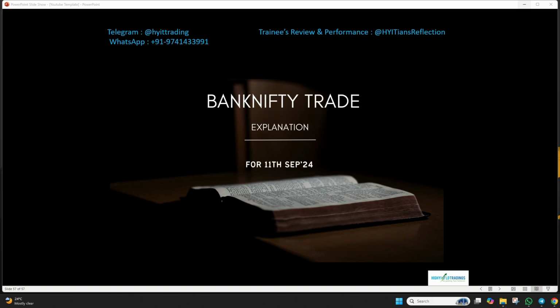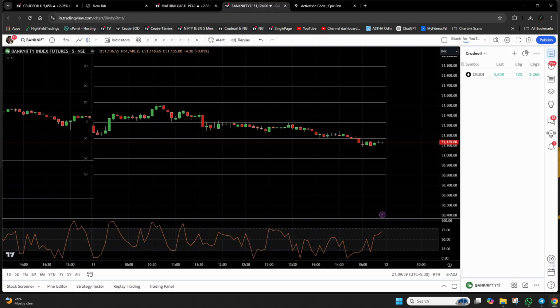So, having said that, I hope every one of you is doing great in your respective spaces. Today we will cover the Bank Nifty call that I gave in the morning hours in my premium Telegram channel, and of course, we made a decent amount of money in that particular trade. So let's jump to the charts directly without wasting any further time.